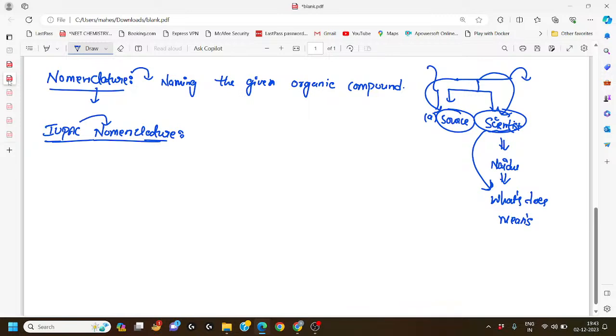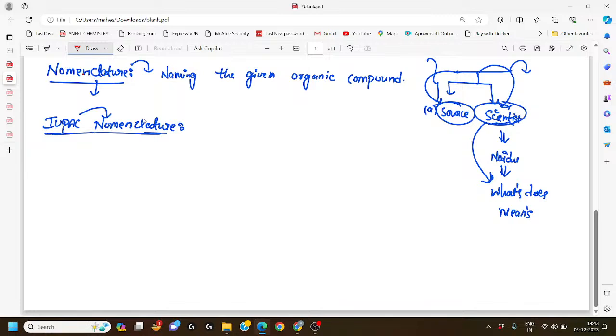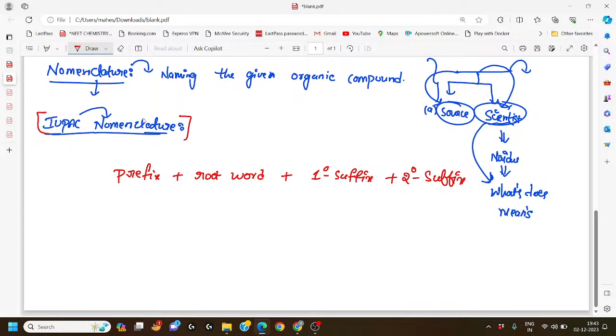Now let us try to understand the IUPAC format. The IUPAC format is prefix plus root word plus primary suffix. Remember that in this class I am going to explain only how to name the given haloalkanes and haloarenes.